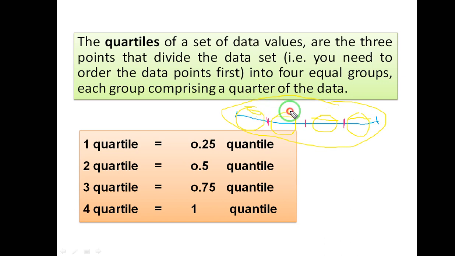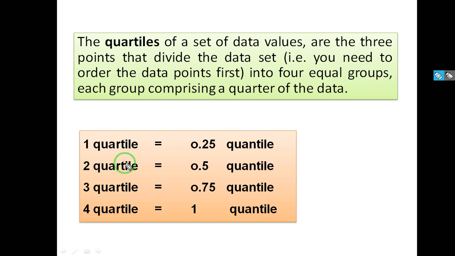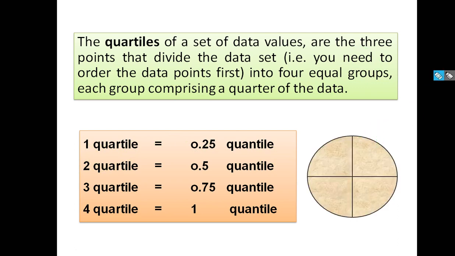When we combine 2 quarters together, we call it 50% of the whole. So the quartiles of a set of data values are the 3 points that divide the data set into 4 equal groups, each group comprising a quarter of the data. Let me make it clear with an example. Like I have a pizza or a chapati, and I have divided it into 4 equal parts.